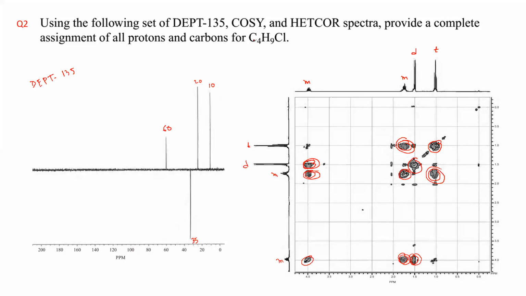The formula given is C4H9Cl. So note that down. You are done with the values and spectra.